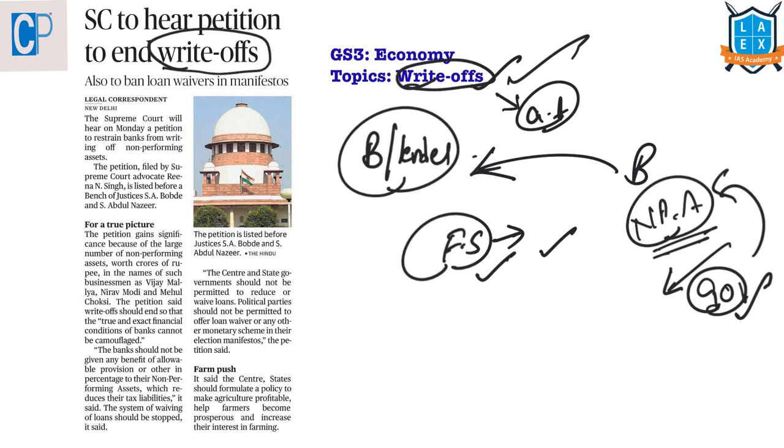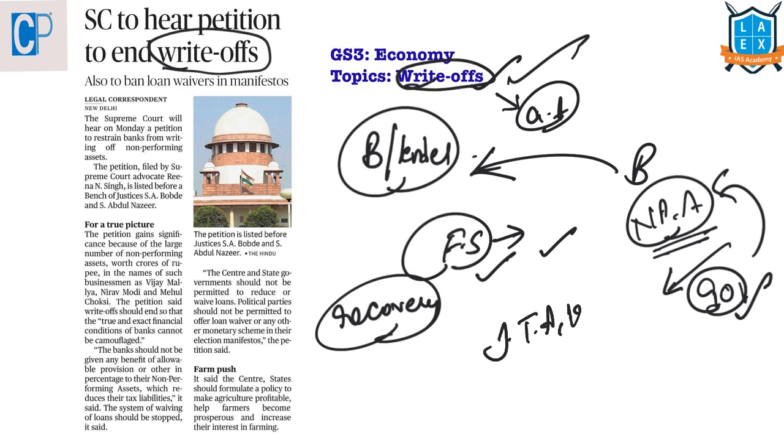Is it that way that the borrower need not pay? No, there is no exemption for the borrower from payment. The debt of the borrower will remain and recovery measures from the borrower will continue. But what will happen here is, on the balance sheet of the bank, this will not be there. These loans will be there in the bank's branch books, but it will not be shown. Here in India, the loan write-off is done within the framework of Income Tax Act of 1961.